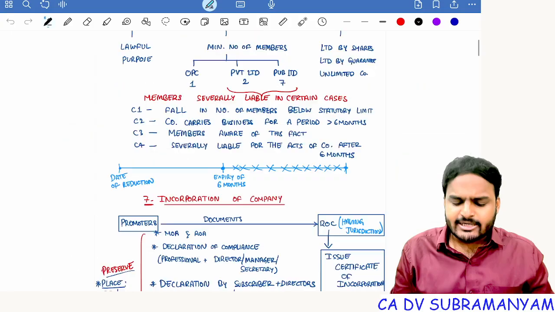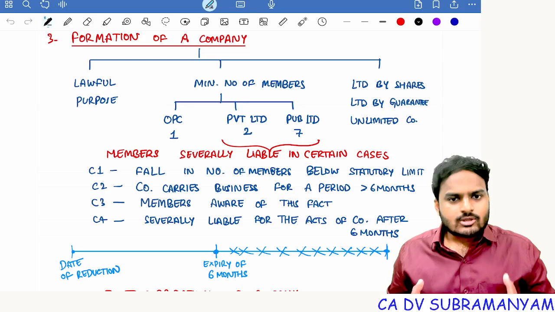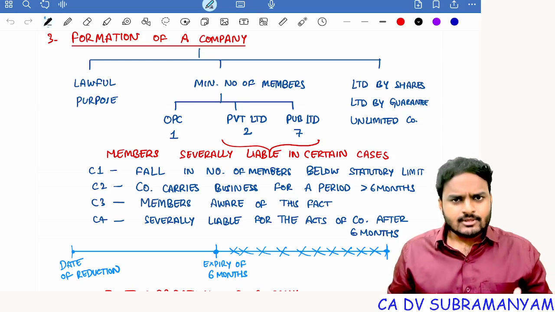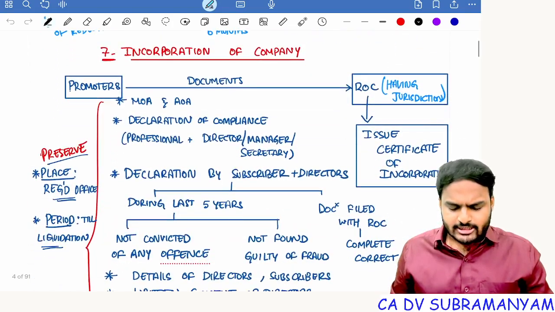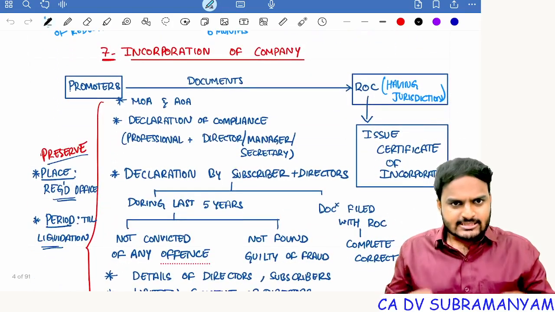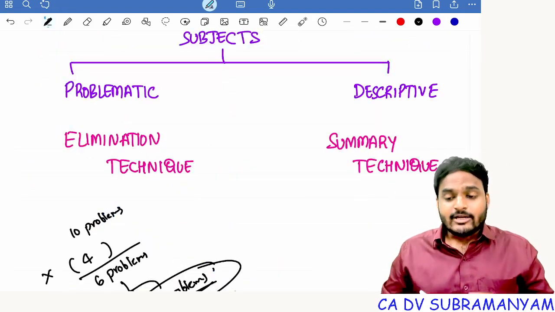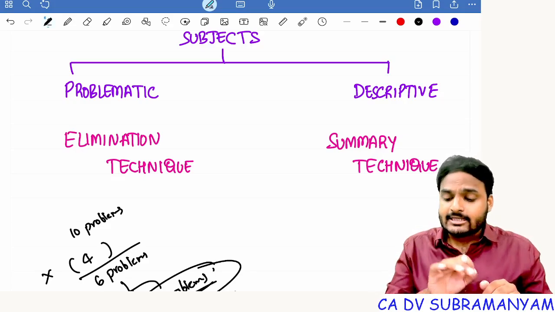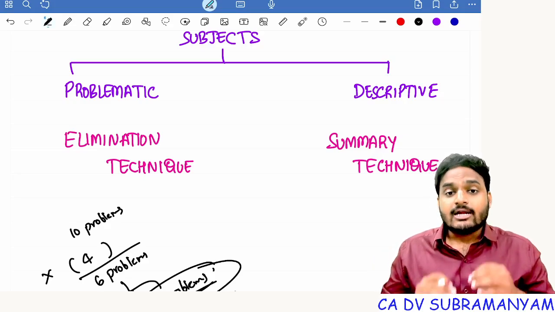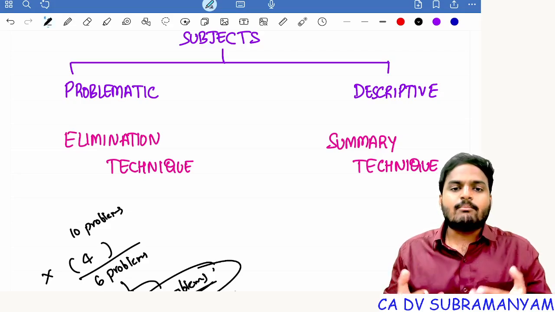For the time being, let me show you a simple chart. I'm a faculty for paper 2, corporate and other laws. So any concept you take, I prepared a summary. You can see here. So like that, prepare your own summary notes. When you are preparing your own summary notes, you know the points which you kept in your mind at the time of preparation, which will help you in revising it cumulatively more number of times.